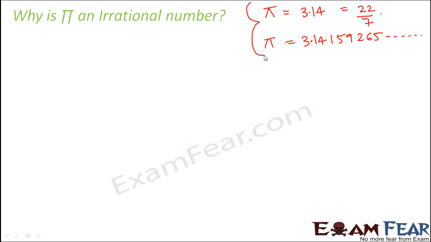Now you might say that since such a long time I know that pi is equal to 22 by 7, and 22 by 7 must be equal to this value. So let's try this out. Let's try to convert 22 by 7 into decimals and let's see if we get this value or not. And what we will see is that we will not get this value of pi. We will get something else. So let's try to do this.